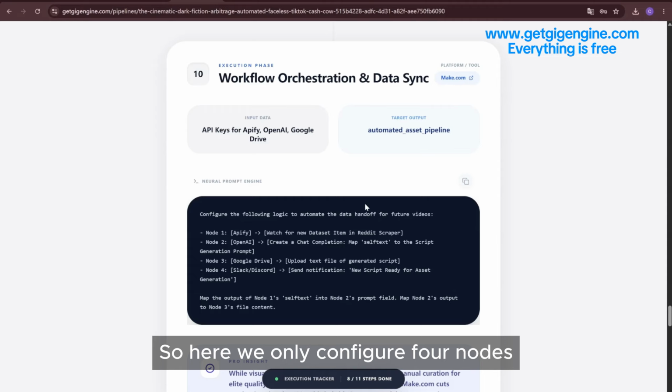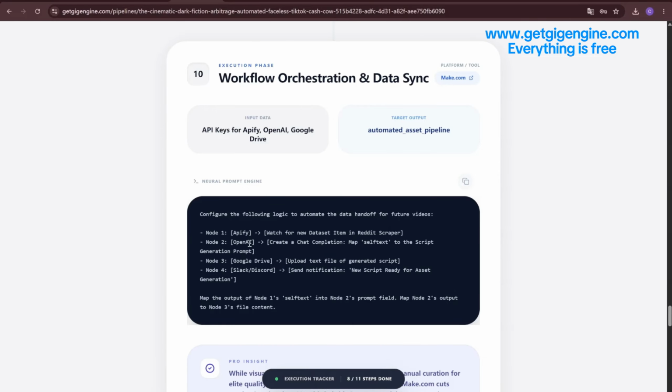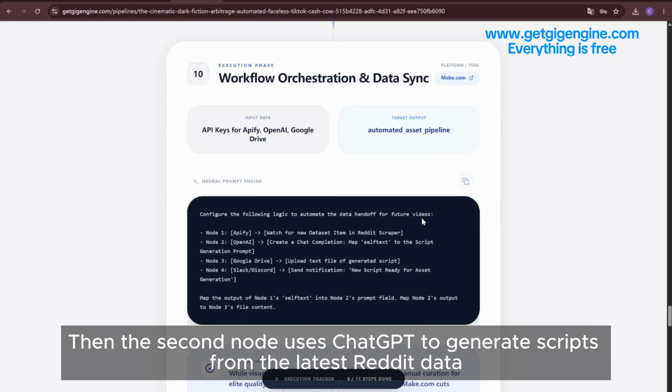So here, we only configure four nodes. The first node uses Apify to dynamically scrape the latest posts on Reddit. Then, the second node uses ChatGPT to generate scripts from the latest Reddit data.